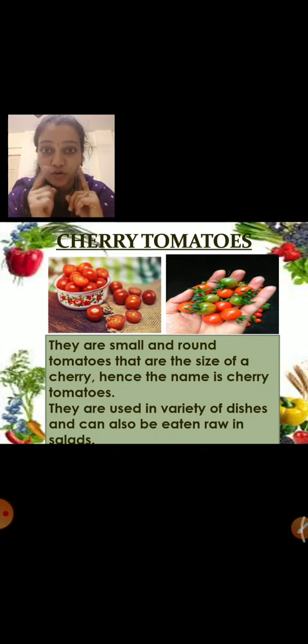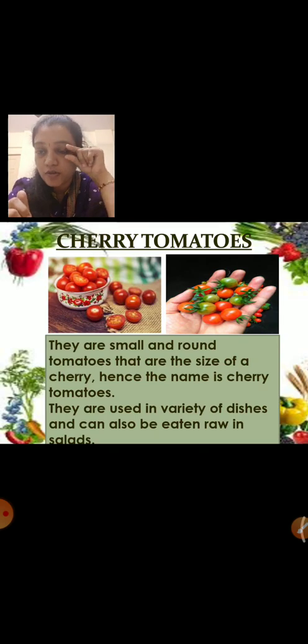I went to one restaurant. I saw it was used in salad. It was also used in pizza. But pizza is junk food, so I don't prefer it. I just saw when they were making pizza, when they served it at some other table, that cherry tomatoes were used in that pizza. So, if you go to a restaurant, you can see many dishes where this vegetable is used. Okay, children, you have to remember this name. The small tomatoes are called cherry tomatoes. Now, we'll see what our next vegetable is.